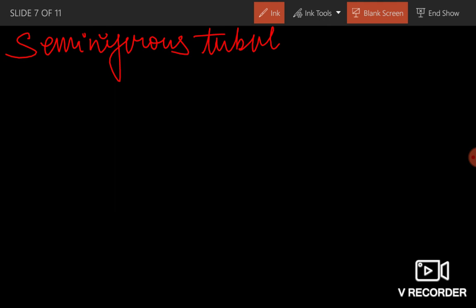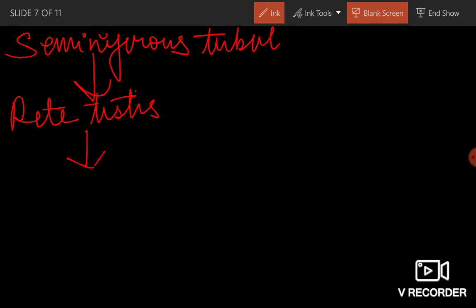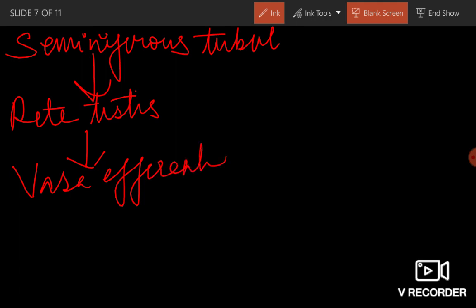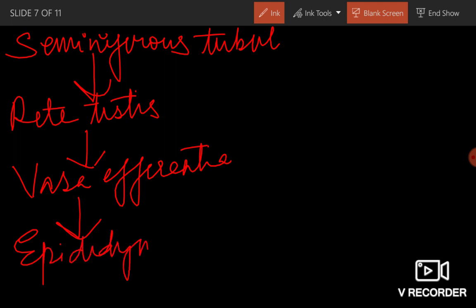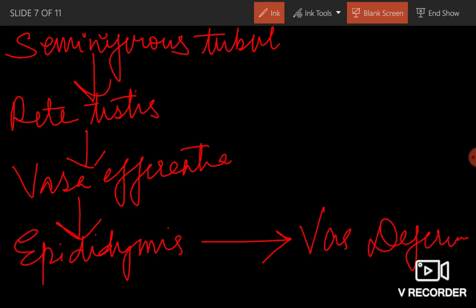Now this will lead to rete testis, which will lead to vasa efferentia, and vasa efferentia into epididymis, epididymis into vas deferens. This is the pathway.